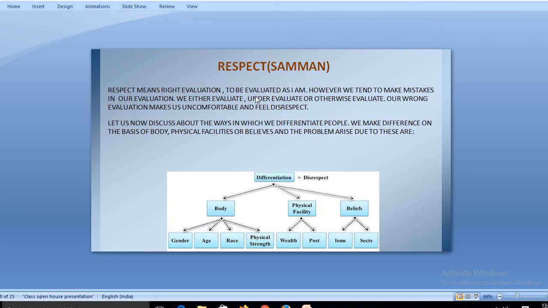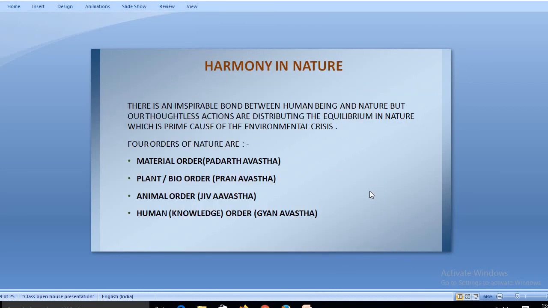Now respect, you can find in society within three different levels. The first is the body, the second is physical facility, and the third is beliefs. Body means gender, age, race, and physical strength. Physical facility includes wealth and post, and beliefs means ism or sect. So these are the things that are needed in respect.